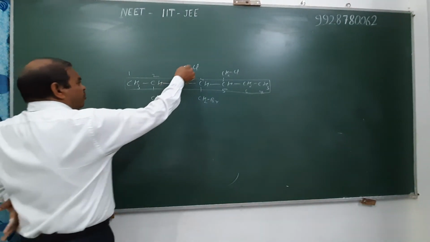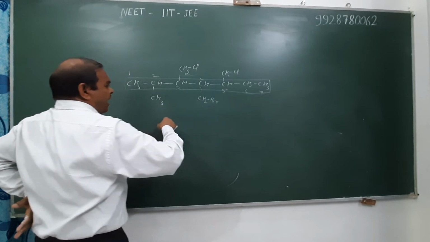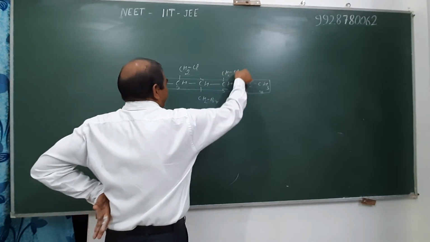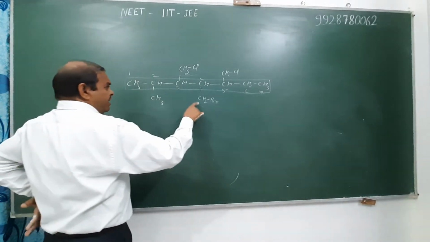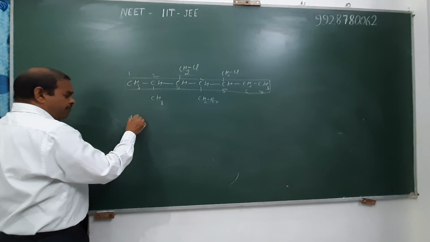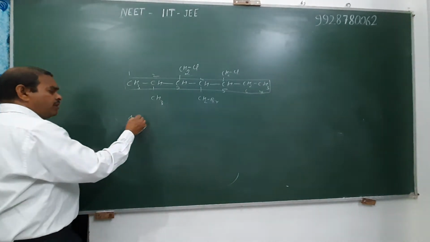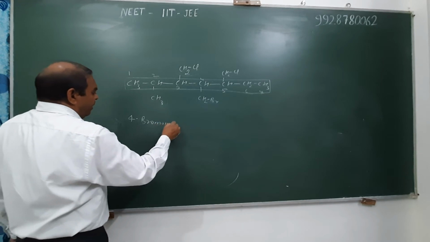This radical is known as chloromethyl. This radical is known as bromomethyl. This radical is also known as chloromethyl, and this one is simply methyl. Alphabetically, the radical from the fourth position comes first, and hence its name is 4-(bromomethyl).